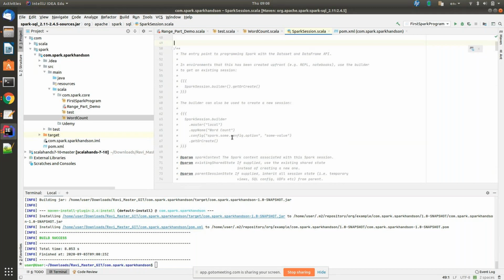That will be created by default. Otherwise, we will create it at the bottom. Look at line number 63: SparkSession.builder.master.appName.config. Look at the config. People sometimes ask what the different ways are to create a Spark session.